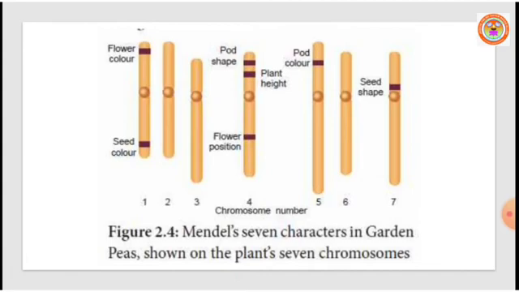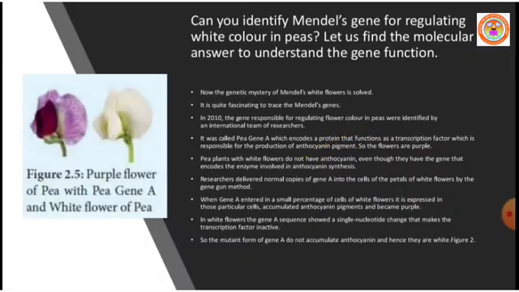The fifth chromosome has pod color, the sixth chromosome has nothing, and the seventh chromosome has seed shape, as you can see.